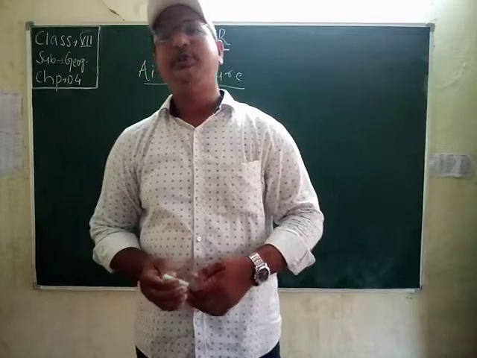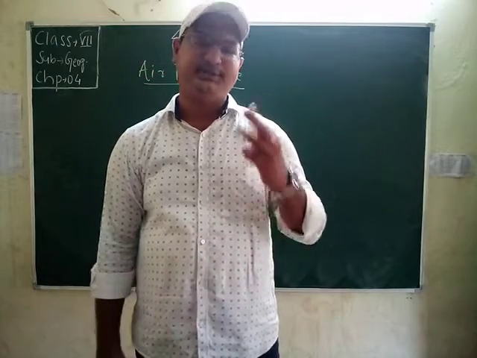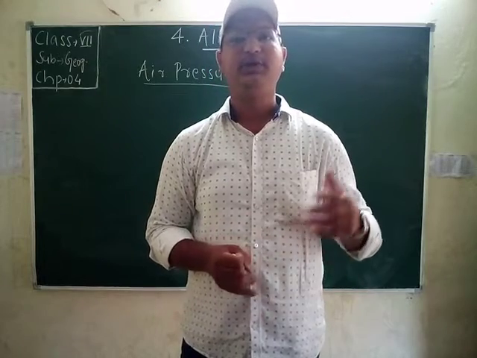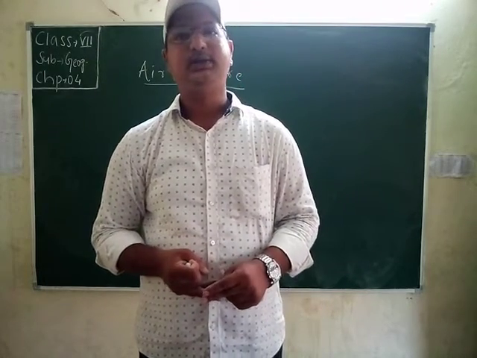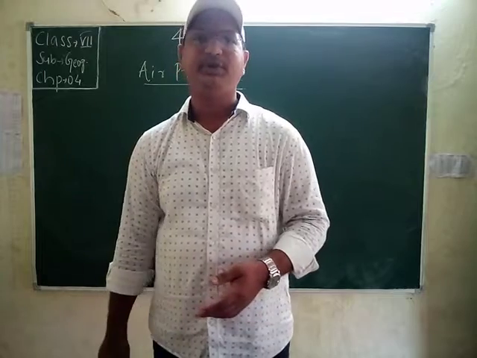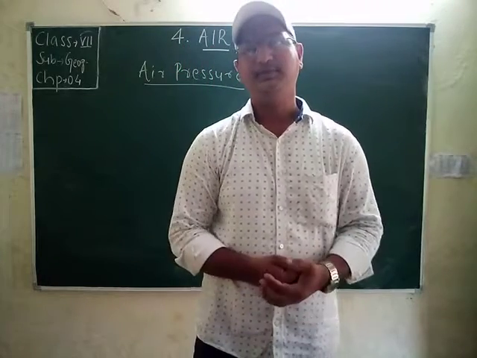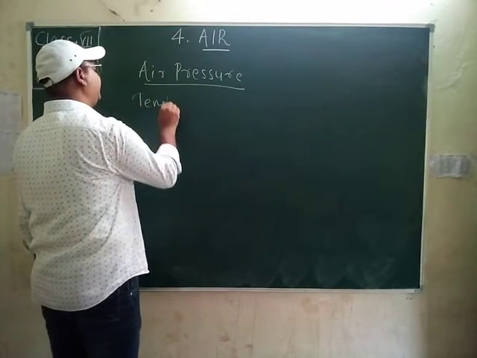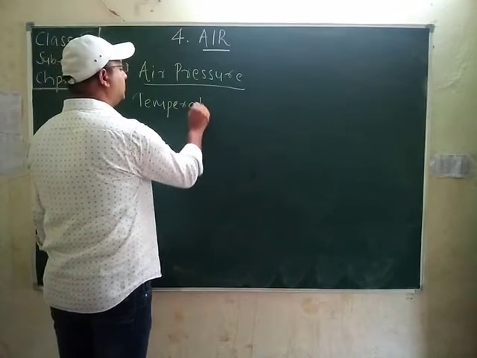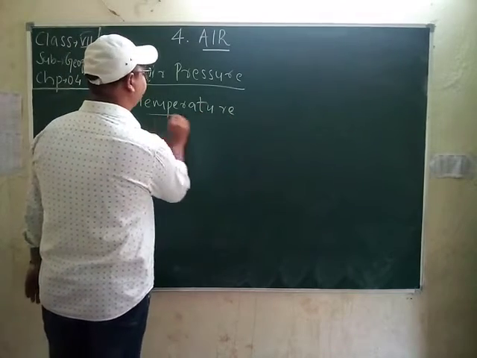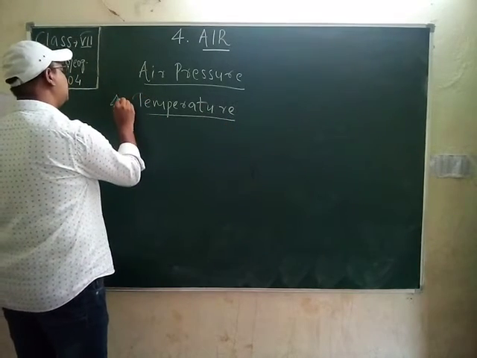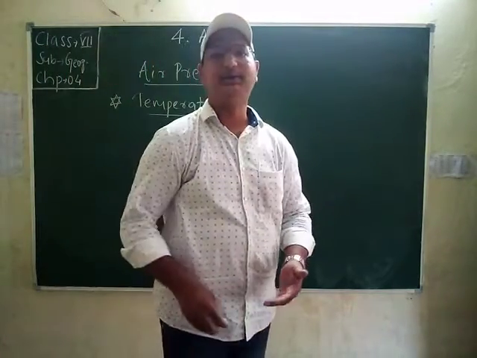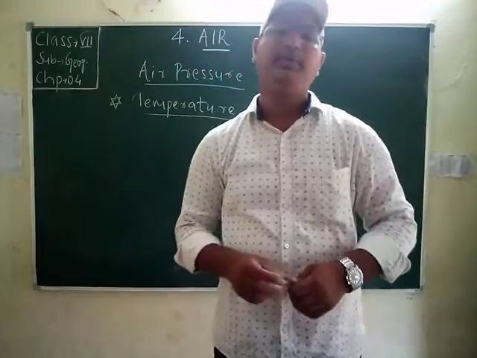The atmospheric pressure at a place depends on three things. Students, the first one is the temperature of the air, the second one is the height of the place, and the third one is the amount of moisture present in the air and hence its density. So students, first of all we will see the temperature of the place. How does it affect the atmospheric pressure of a particular place?